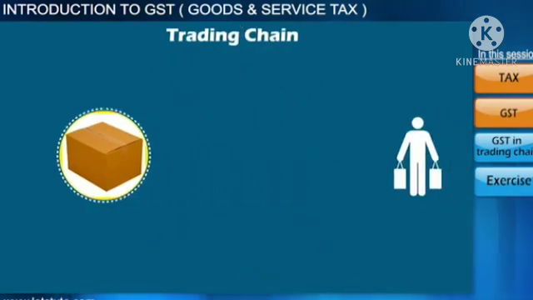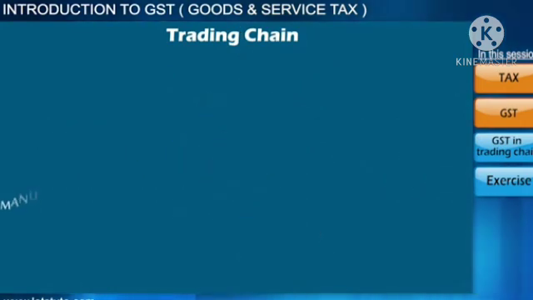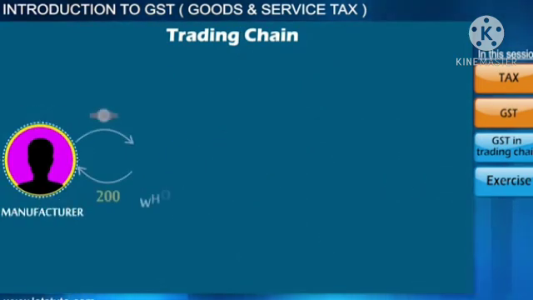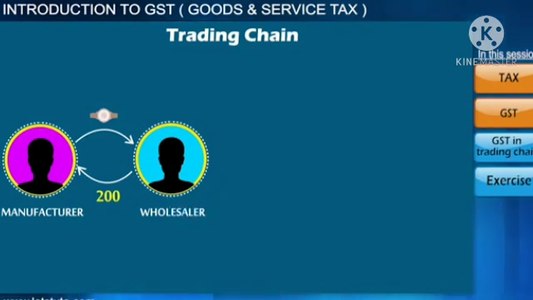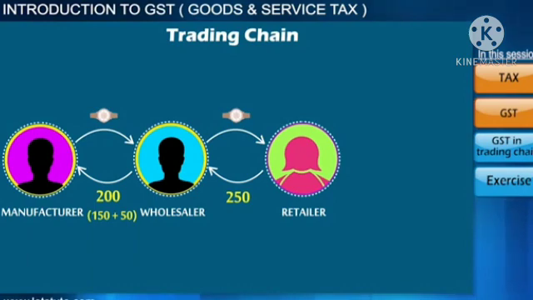A product before reaching the consumer undergoes different stages of distribution. Suppose a manufacturer is selling a wristwatch for Rs 200 to the wholesaler, where the cost of the wristwatch is 150 and 50 rupees is manufacturer's profit. Now, wholesaler sells the same wristwatch to the retailer, or you can say to the shopkeeper, for Rs 250, taking his profit of Rs 50.